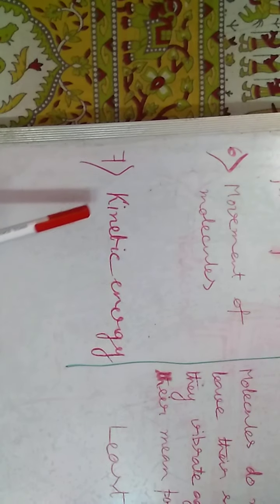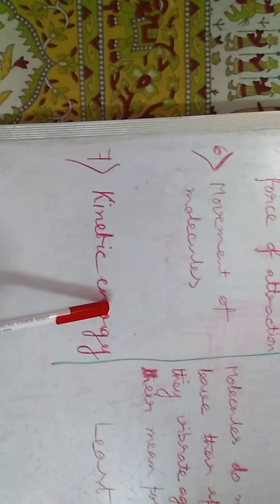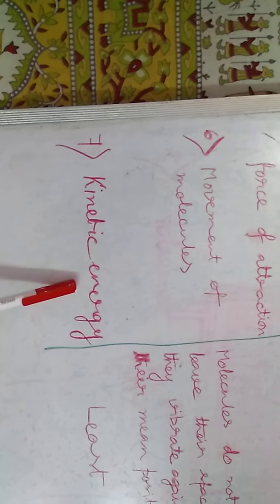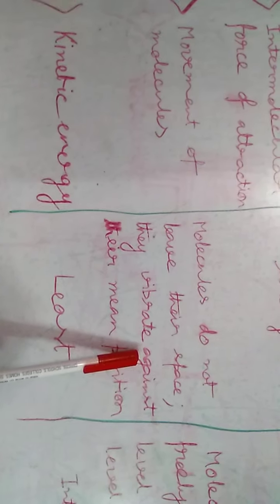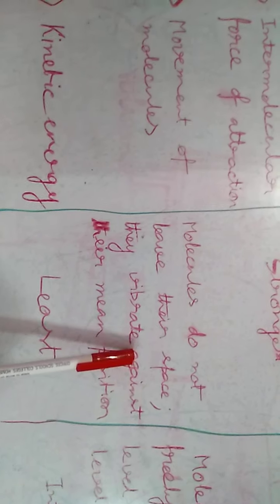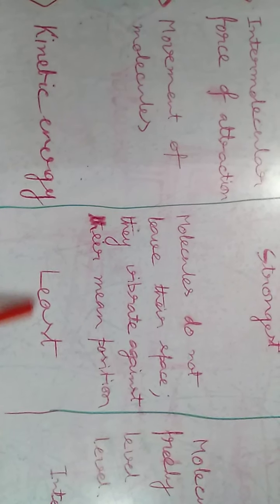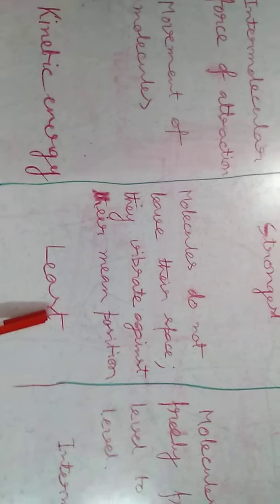Next property that is related to the movement of molecules, that is kinetic energy. Kinetic energy means energy possessed by a moving object. In case of solid, since only vibration is observed and no other molecular movement, the kinetic energy of the molecules is very less, that is least.